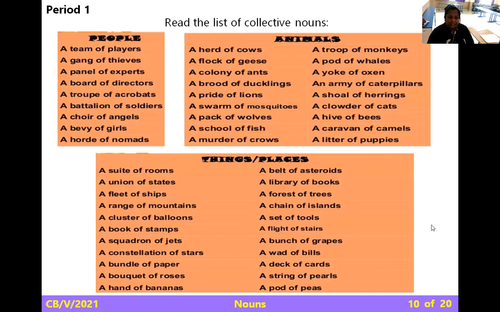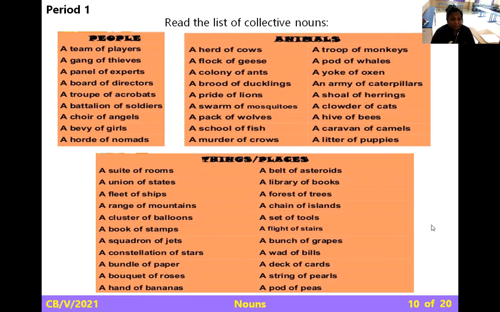Moving to the next, the list of collective nouns. The best way to remember this is memorization. I'm not saying mug it up; you have to read it and keep it in your mind. So daily, whenever you get 10 minutes or 5 minutes, keep revising, go on revising, and it will stay in your mind. A team of players, as I said, they have given it in groups. For people: a team of players, a gang of thieves, a panel of experts, a board of directors, a troop of acrobats, a battalion of soldiers.